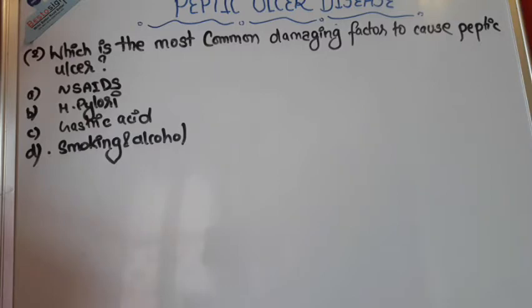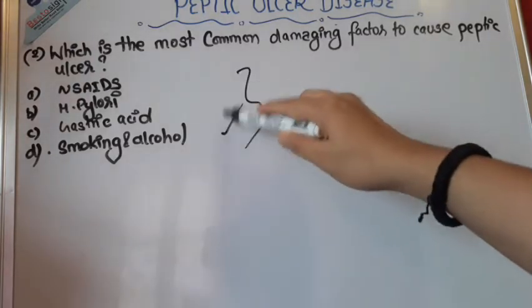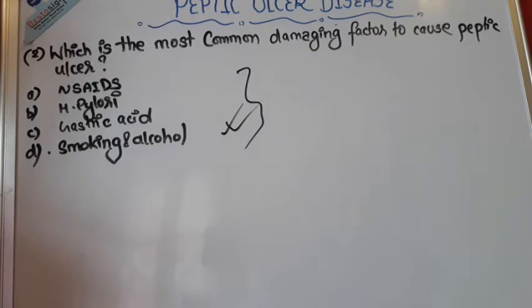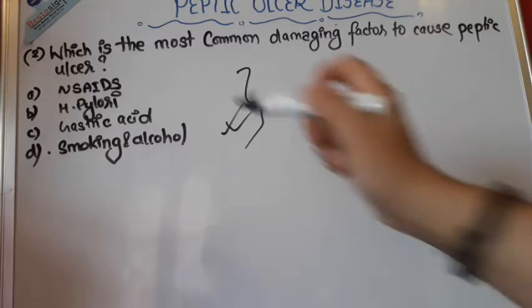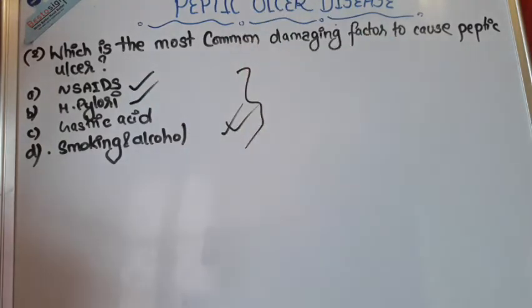So we do know the factors that tend to cause the peptic ulcer, okay, it is very important. I have given you 4 options, but there are many factors, and let me tell you in the beginning only that these 4 options are correct. These are all damaging factors which cause the peptic ulcer. But now I'm asking the most common damaging factor. If you go to books, you can see that NSAIDs and H. pylori both have been considered to be equally the most common damaging factor that causes the peptic ulcer.